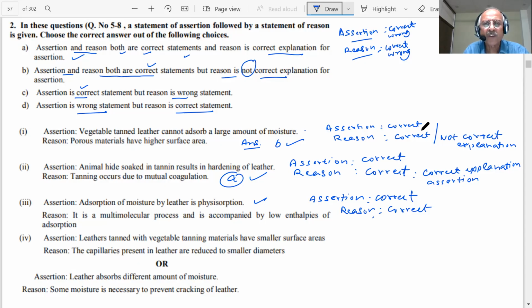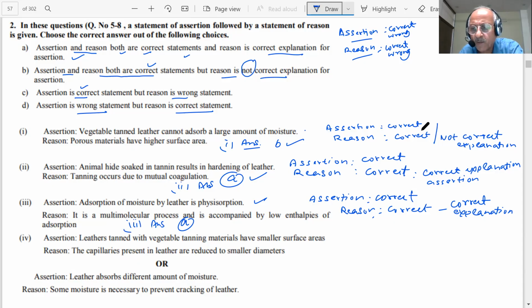Is it the correct explanation for the assertion? Yes, sir, it is a correct explanation. Then what is the answer? Answer is A. My answer here is A, students. This is my first answer, my second answer, this is my third answer. Now I'm coming to the fourth answer, students.